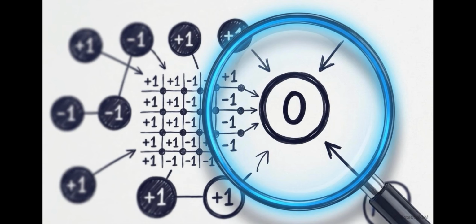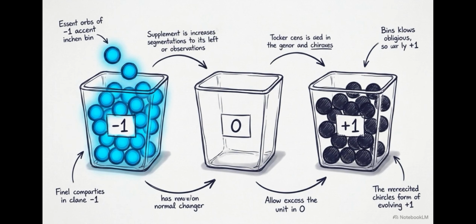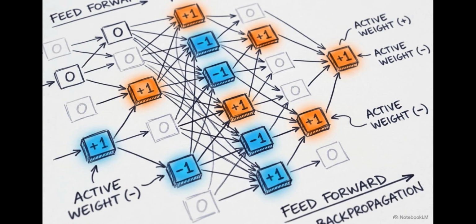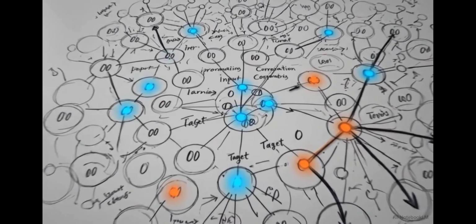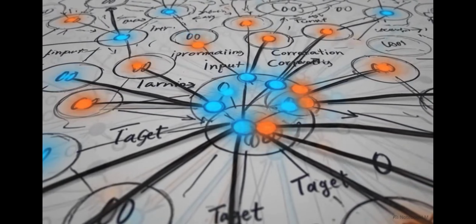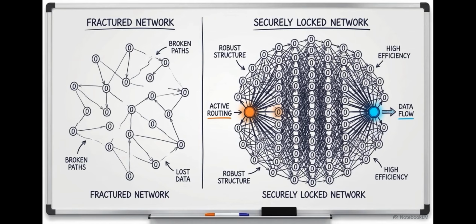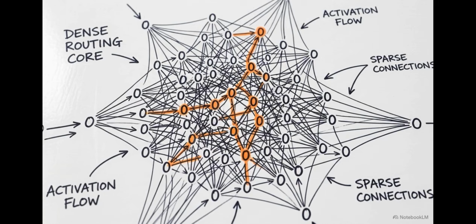To find the cause, we have to look at the state researchers have ignored: the zero. In a ternary system, the zero was widely assumed to be a passive side effect, just empty space left over after the important weights were signed as positive or negative. Empirical analysis suggests this assumption is wrong. Measurements of how these models actually process information show a massive discrepancy between what we thought those zeros were doing and their actual impact on the network. It turns out that the total volume of these zeros, the zero-weight mass, directly correlates with whether a 1-bit model succeeds or fails. Solving the small model crisis requires a new perspective on what nothingness represents inside a neural network.